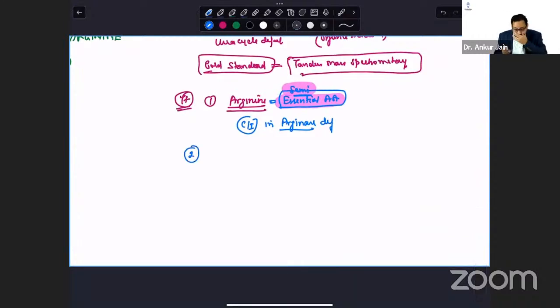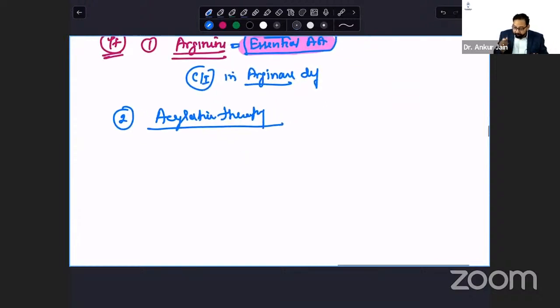Now, secondary treatment. What are the treatments? Acylation therapy. In this, we give sodium benzoate.